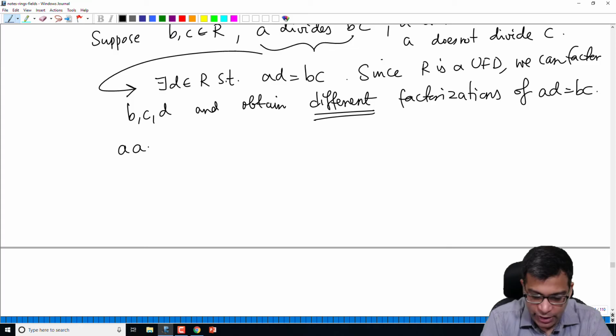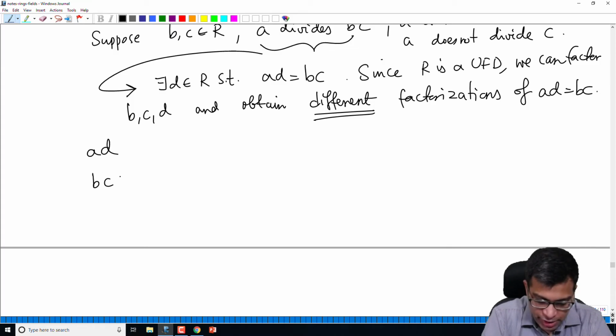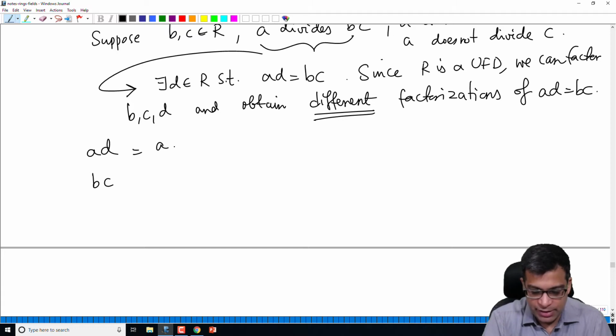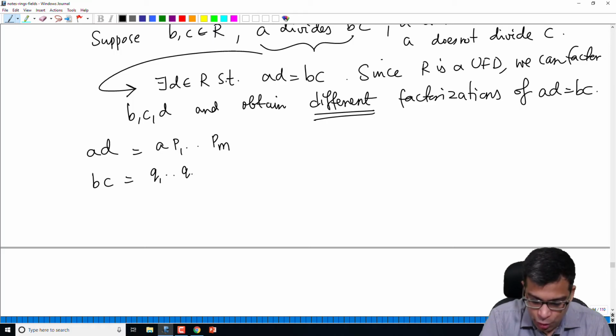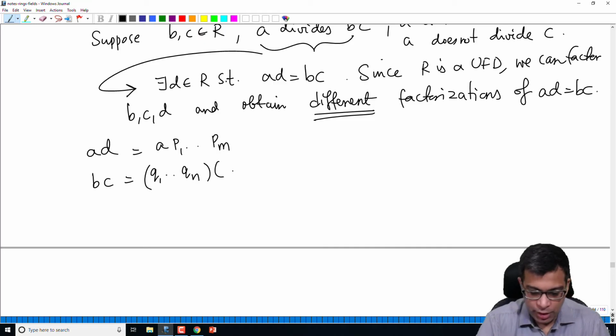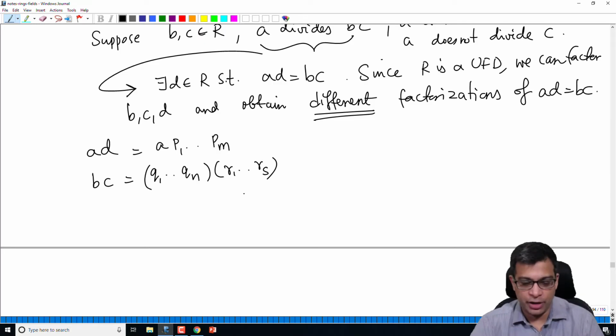So we have AD on the one side and BC on the other side. AD can be factored as A times D, where A is already irreducible, so let's say D is P1 through Pm. B can be factored as some Q1 through Qn, and C can be factored as some R1 through Rs, right? Every element in a UFD factors uniquely into irreducibles.